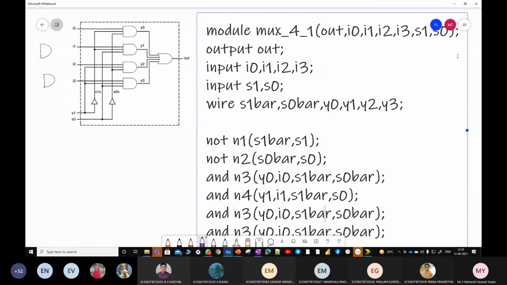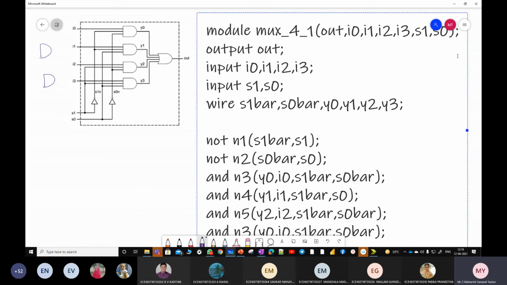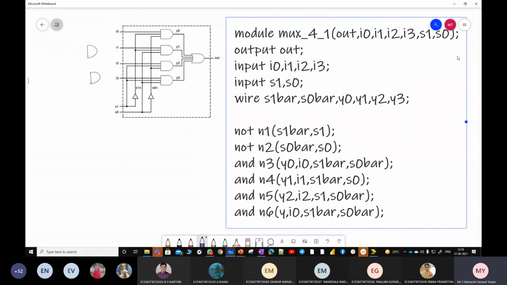Okay, now name here as N5. Output is Y2, input I2. Next here 0 0, 0 1, next 1 0. So this is 1, this is 0. Next comes N6. Output is Y3, input I3. So 0 0, 0 1, 1 0, 1 1. Here it should be S1 and S0. Anything else?